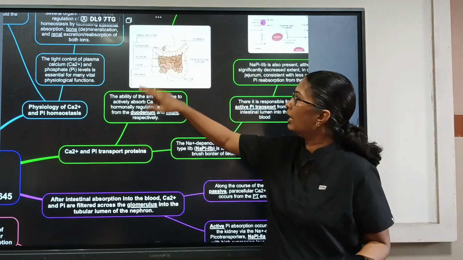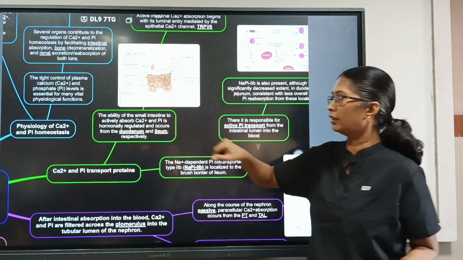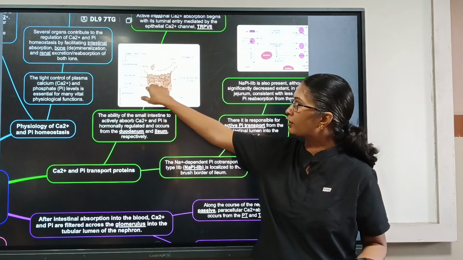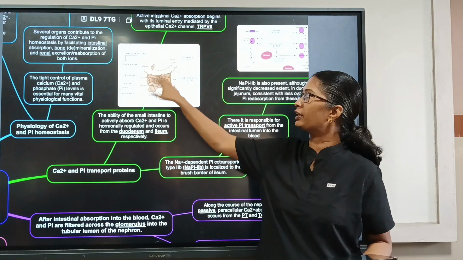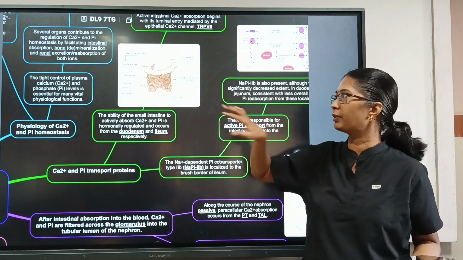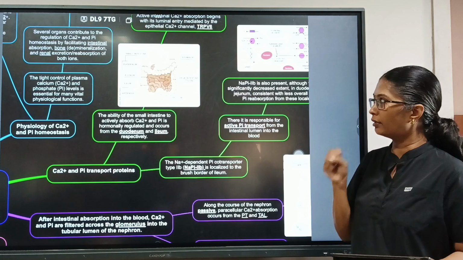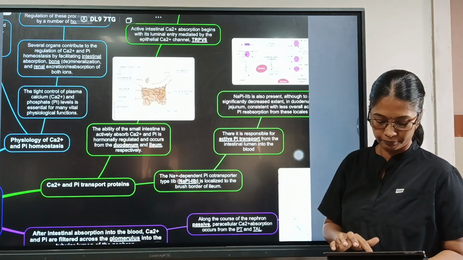The duodenum and the ileum play an important role in the absorption of these minerals. From the duodenum, the calcium gets absorbed, whereas from the ileum, the phosphate ions get absorbed. Why only in those particular areas? It is because these areas have the membrane proteins to take the calcium or the phosphate ions inside the intestine.